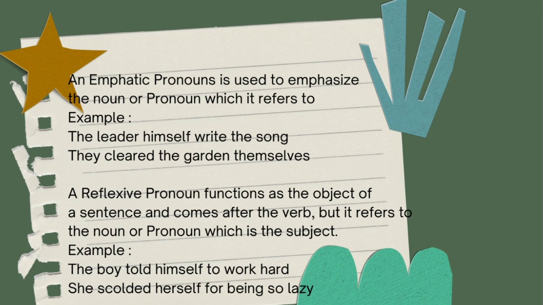And a reflexive pronoun. A reflexive pronoun functions as the object of a sentence and comes after the verb, but it refers to the noun or pronoun which is the subject in a sentence. With a reflexive pronoun, the subject and the object are the same person. The example: "The boy told himself to work hard," and "She scolded herself for being so lazy."